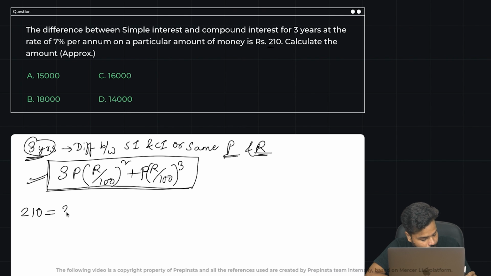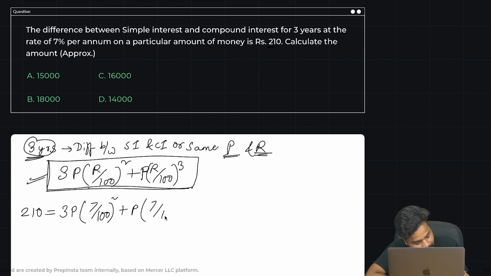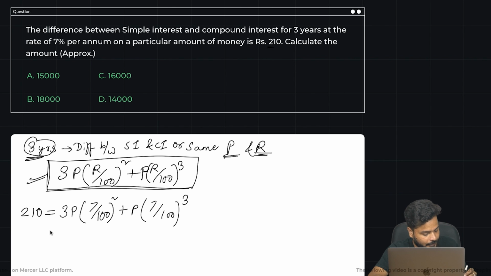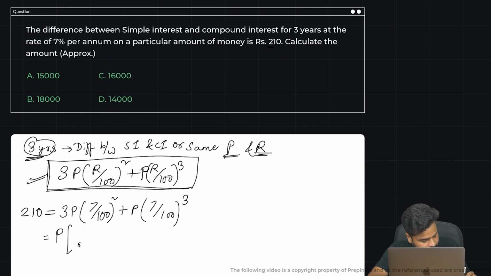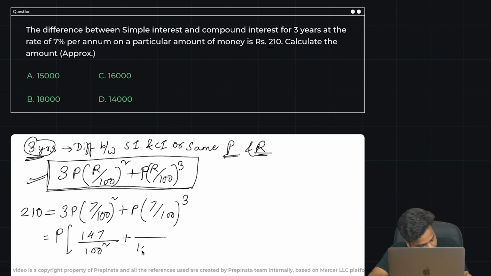210 is equal to 3P, P is what we are supposed to find, into (7 by 100) whole square plus P (7 by 100) whole cube. Right? What I'll do is I'll take P common from here. So this would be 100 whole square, 7 square is 49 into 3, 147, plus 100 whole cube, 7 cube is 343.